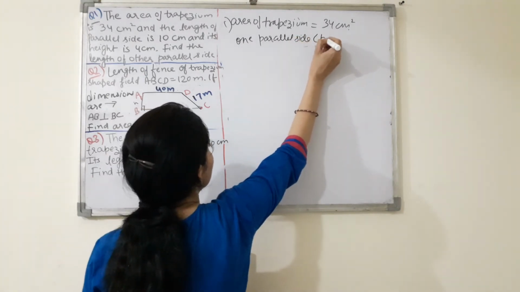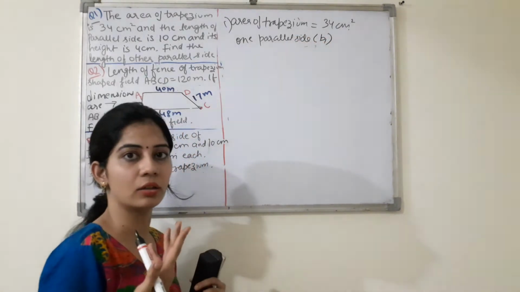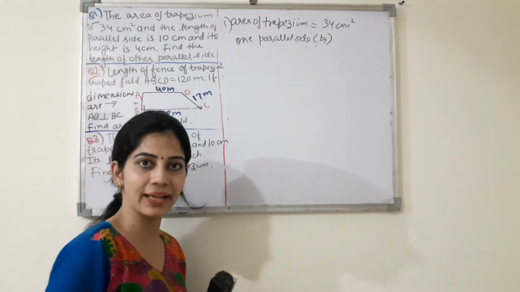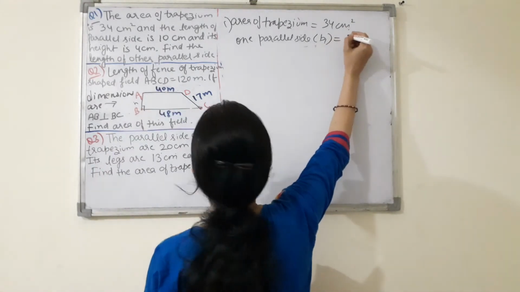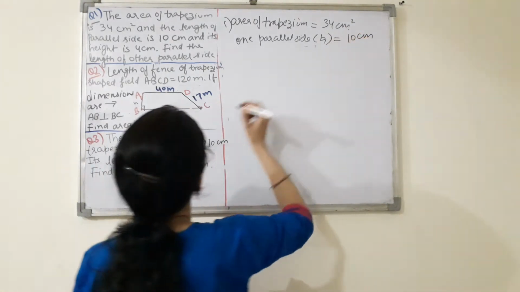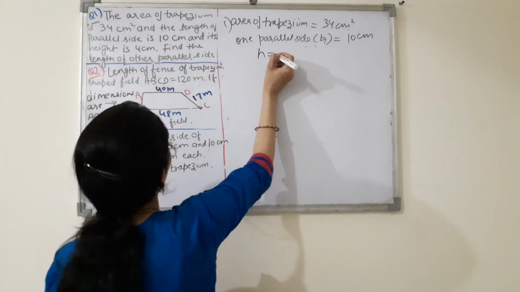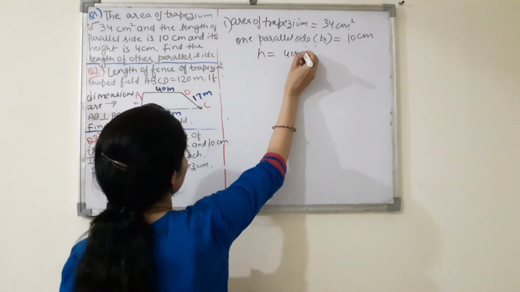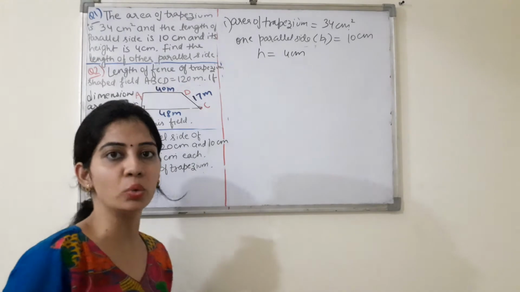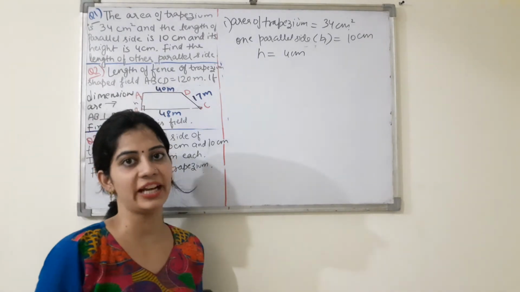We can name it as B1 because we call parallel sides as base. So B1 is 10 centimeter, right? And height you have given 4 centimeter. What you have to find? B2 find करना है. It means second parallel side find करनी है.